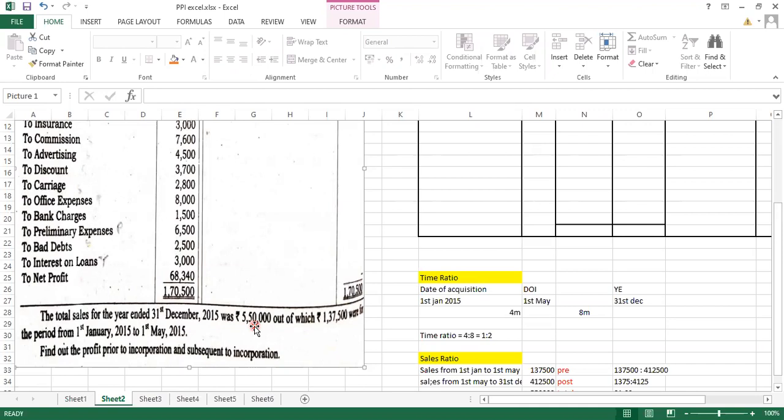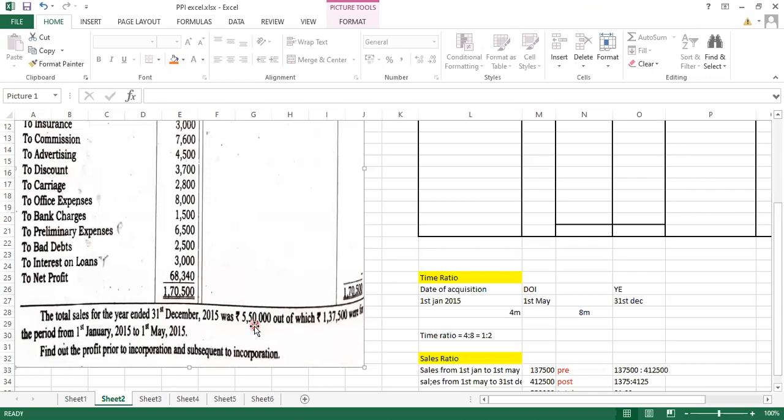Means they have just bifurcated and given us the amount of the sale. What they are saying कि पूरे साल का सेल was 5,50,000, out of which the pre duration में कितना था? It was 1,37,500. तो जो भी remaining होगा that will be my post incorporation sale.